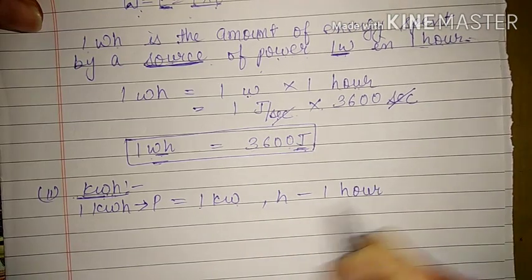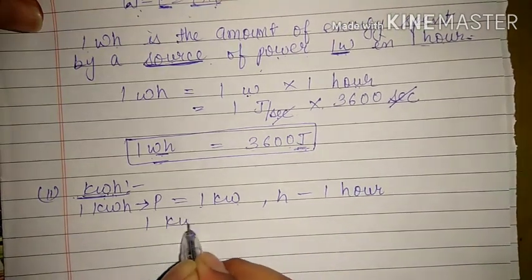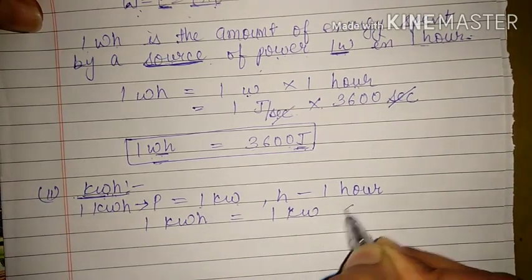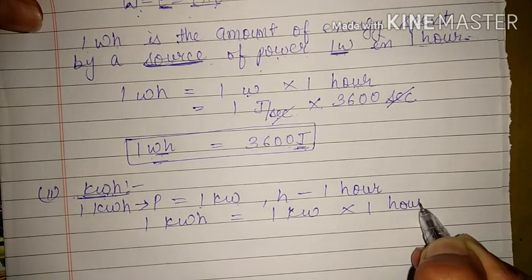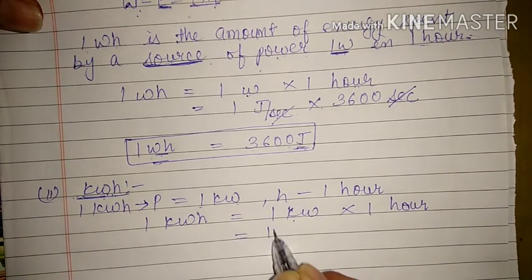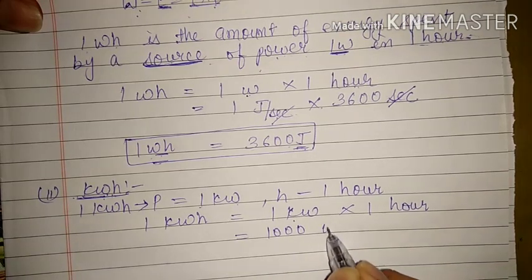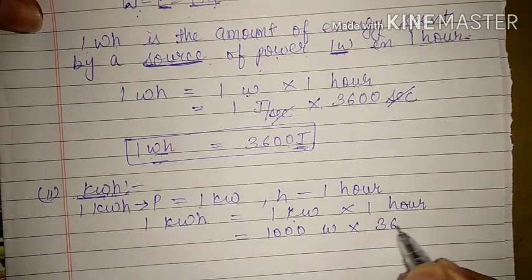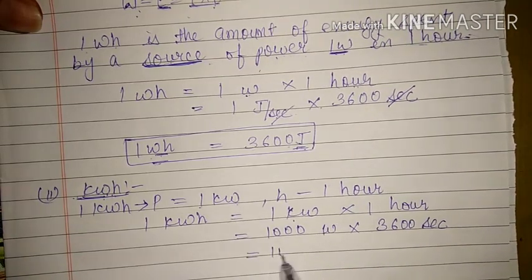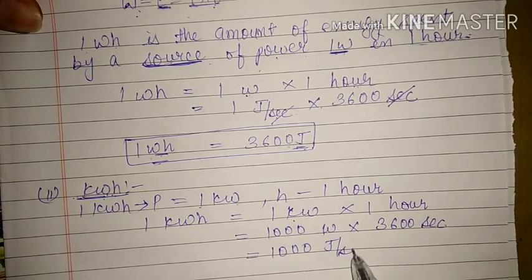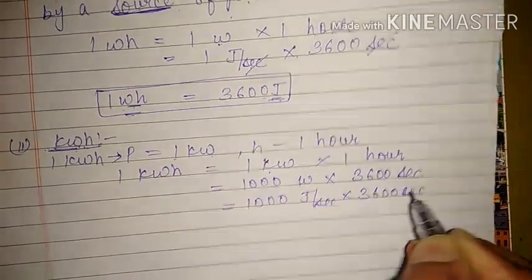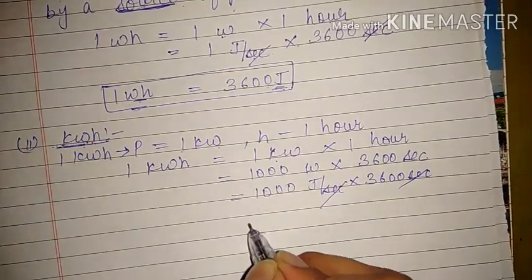Similarly we will define it. 1 kilowatt hour is equal to 1 kilowatt into 1 hour. Kilo means 10 raised to power 3, which means 1000. So 1000 watt into 3600 seconds. Can you write watt in joule per second? Of course, joule per second into 3600 seconds. So the seconds cancel out, and now how much is it?